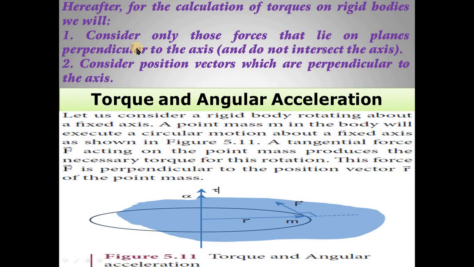The next important point, 2 points, is very, very important. Hereafter, for the calculation of torque on rigid bodies, this is a very important point for your objectives as well as a 2-mark question. Consider only those forces that lie on planes perpendicular to the axis and do not intersect the axis. Then consider position vectors which are perpendicular to the axis. So, torque means the force always acting in a perpendicular direction with distance.